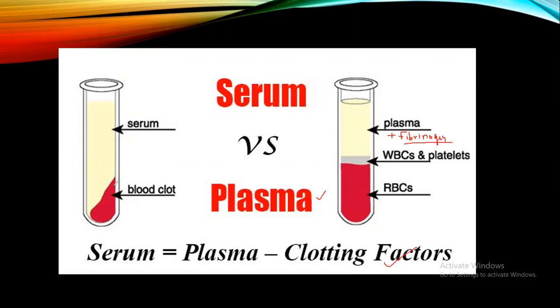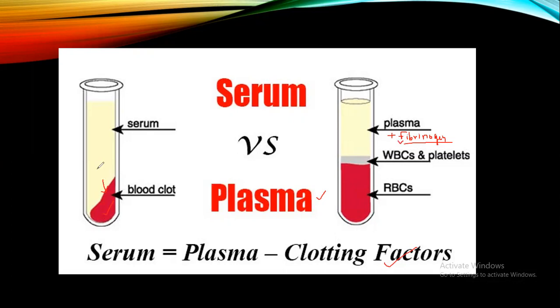Now, if you have drawn blood from the hand and have not added any anticoagulant to the test tube, after some time you will see that all the blood cells stick with each other. This clotting is facilitated by the clotting proteins or clotting factors, that is fibrinogen.